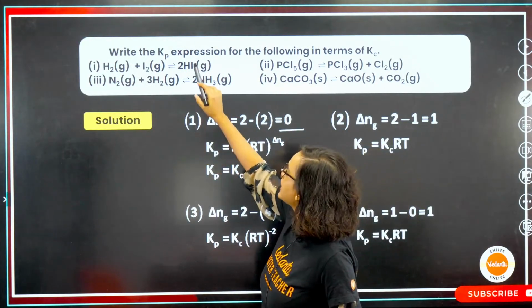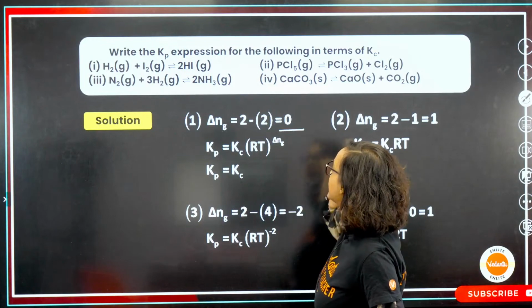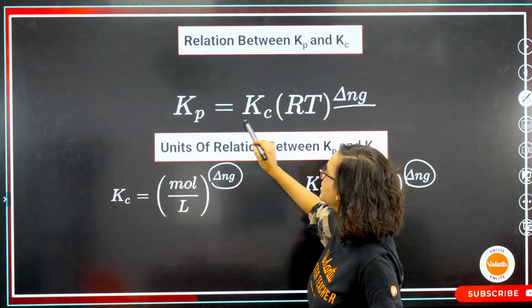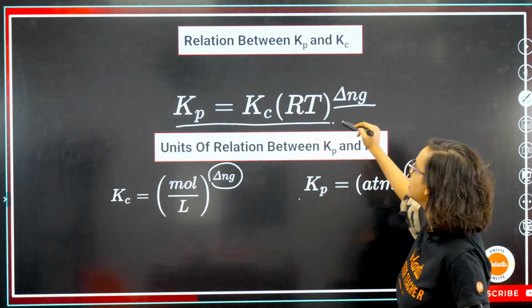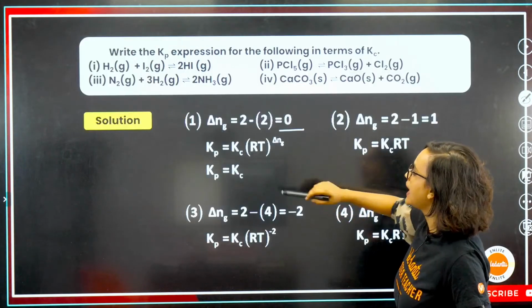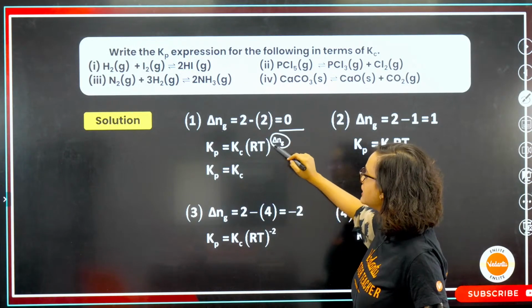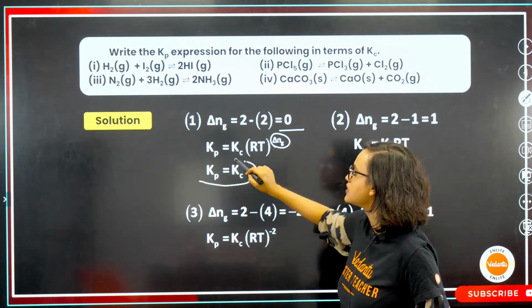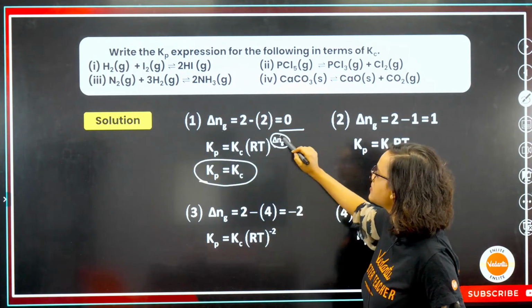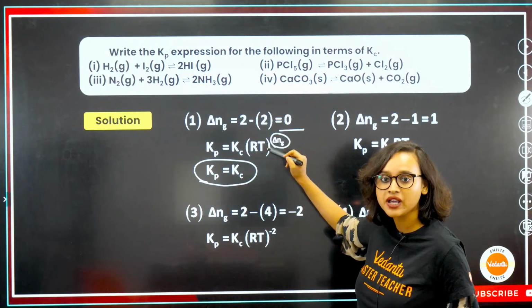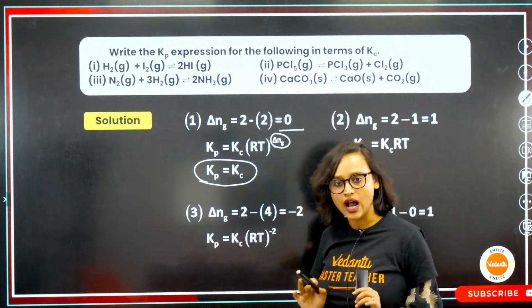That means my Kp expression in terms of Kc, from this formula Kp is equal to Kc (RT) to the power delta Ng, becomes Kp is equal to Kc because the exponent becomes 0. Understood.